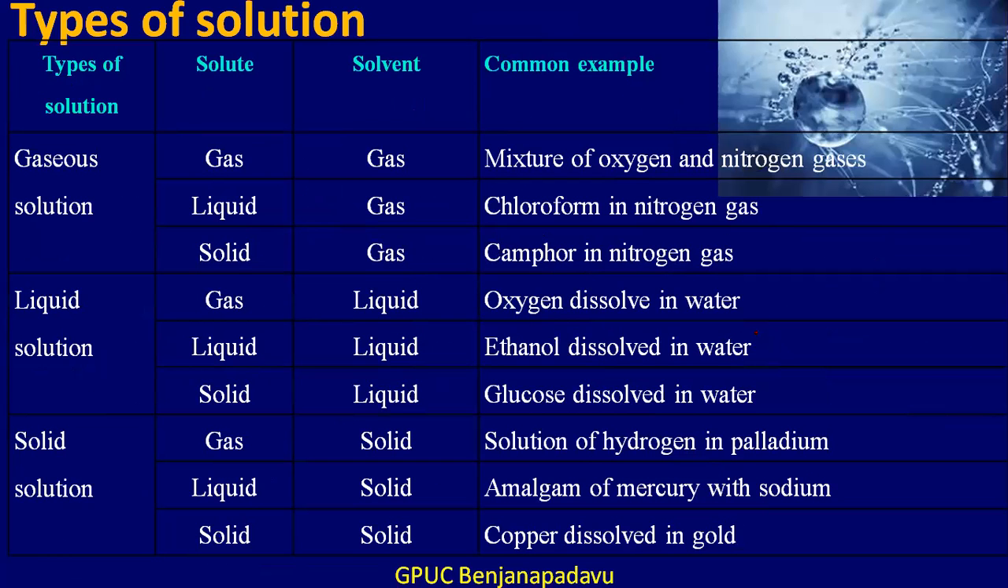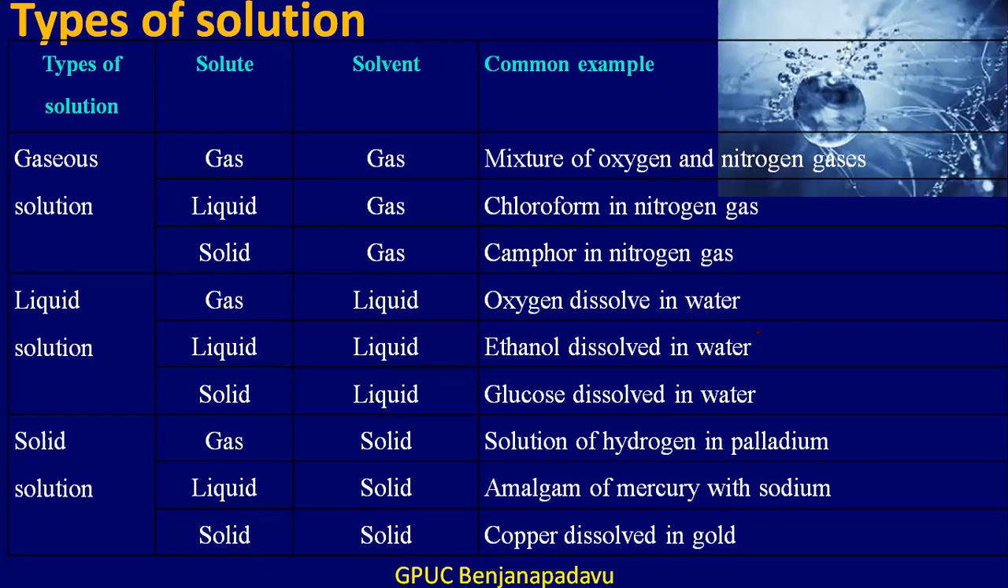So now let me move on to types of solution. When we say solution, as I said earlier, solution is a homogeneous mixture of two or more components in which, in our case, one will be acting as a solvent and the other will be acting as the solute.